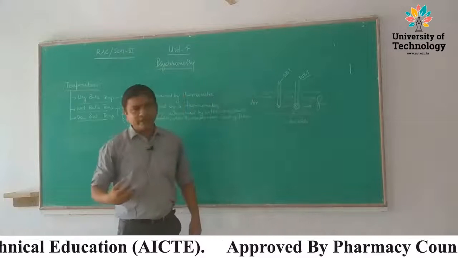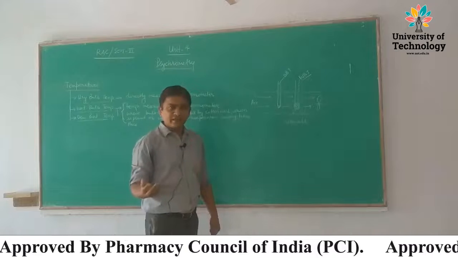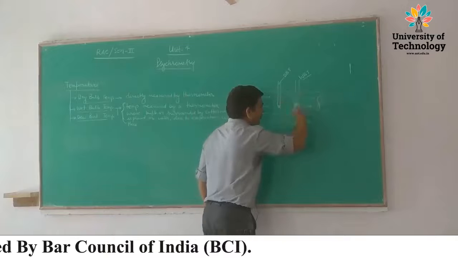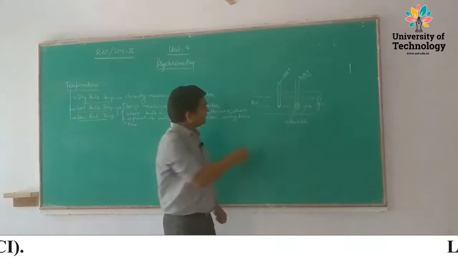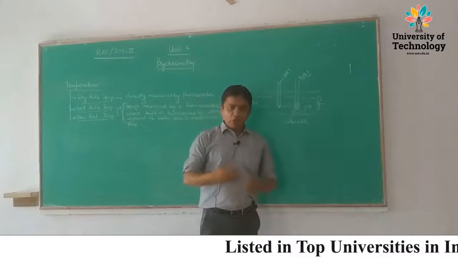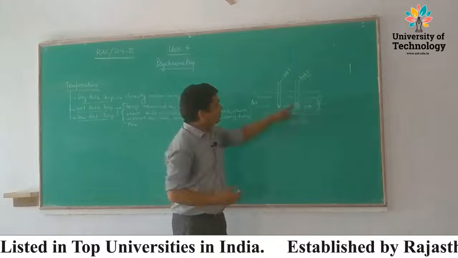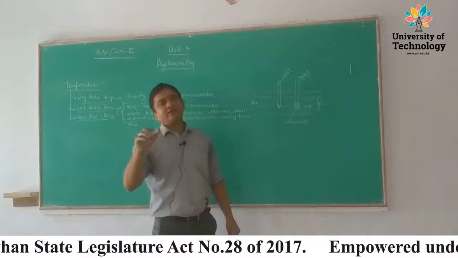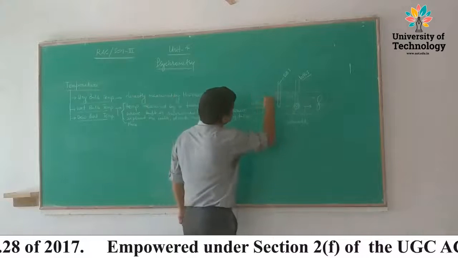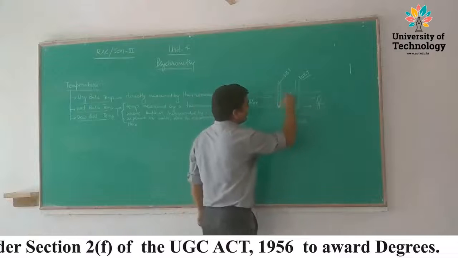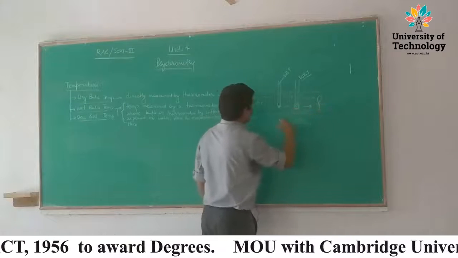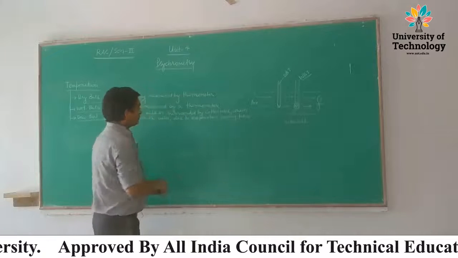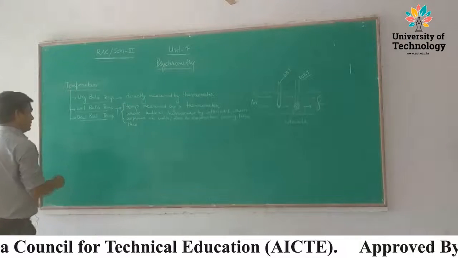If air is more humid, it means moisture content is very high. If moisture content is very high, the moisture is already present in the air and in the cotton wick, then this air is not able to evaporate so much water from this cotton wick. It means the evaporation rate is slow. So there is less cooling. So what we have concluded: if air is dry, evaporation is high, cooling is high. If air is humid, evaporation rate is slow, cooling is less. So this measures the wet bulb temperature.